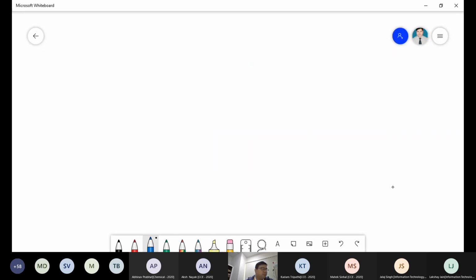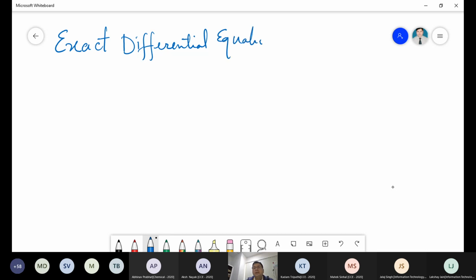Okay, this whiteboard is visible, na? Blank one. Exact differential equation, right? Have you gone earlier about the exact differential equation? Anyone? Okay, exact. What is that? Can you tell me something about that? Sir, in simple terms, on differentiating we get something like x dy plus y dx is equal to d of xy.